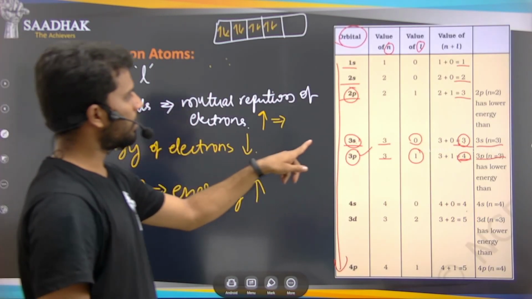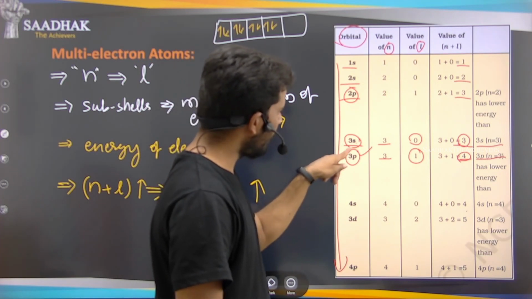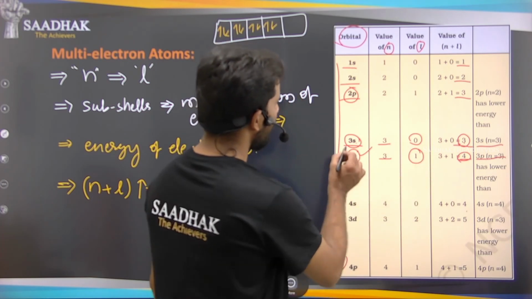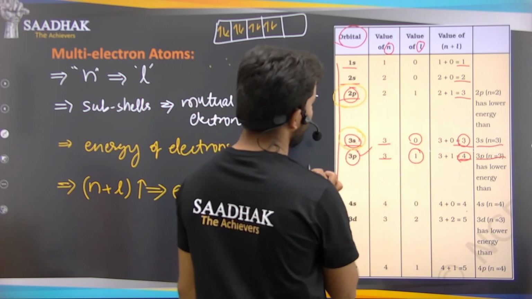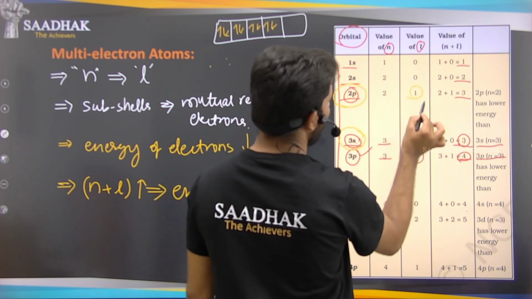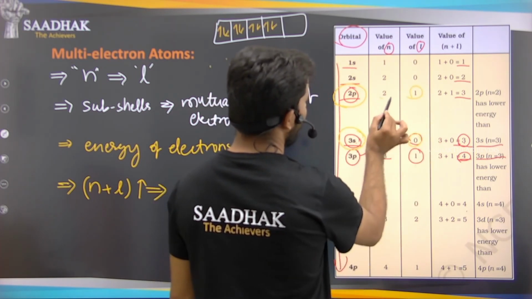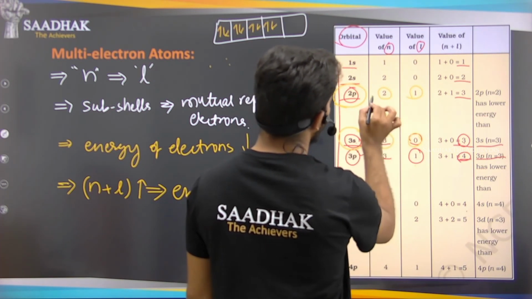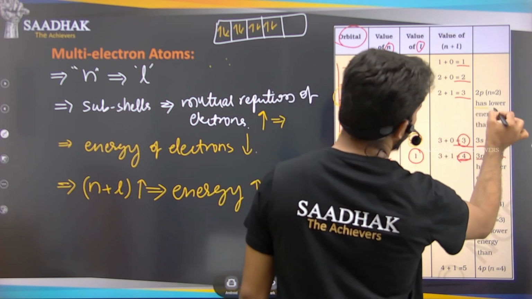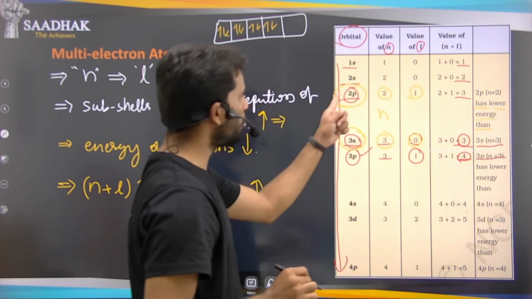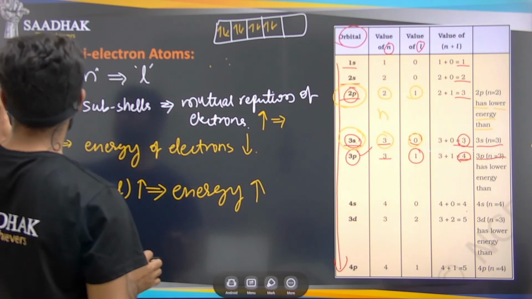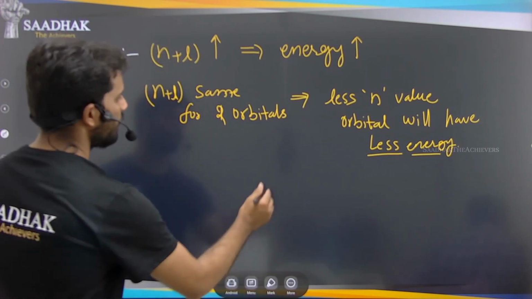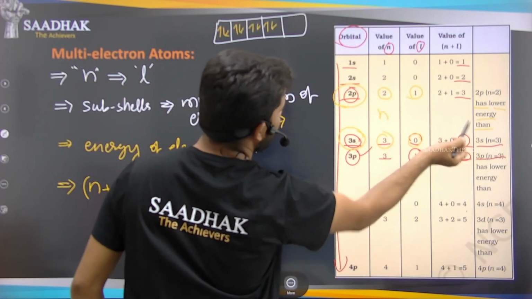See here, the n value is 3 and 3 here, and the l value is 0 and 1. These two have the 3 and 4 energies difference. Now if you check this 2p and 3s here, for 2p the n value is 2 and the l value is 1, and for 3s the n value is 3 and the l value is 0. So which one has the less n value? 2 has the lesser value. So it has a lower energy than 3s. 2p has lower energy than 3s, that is what we have seen.